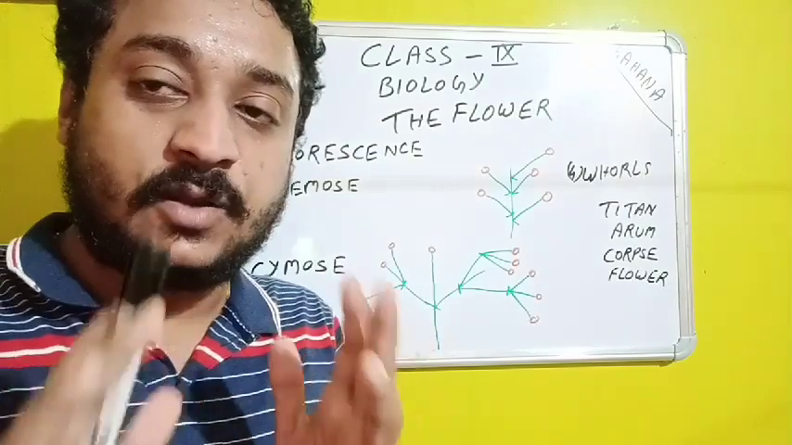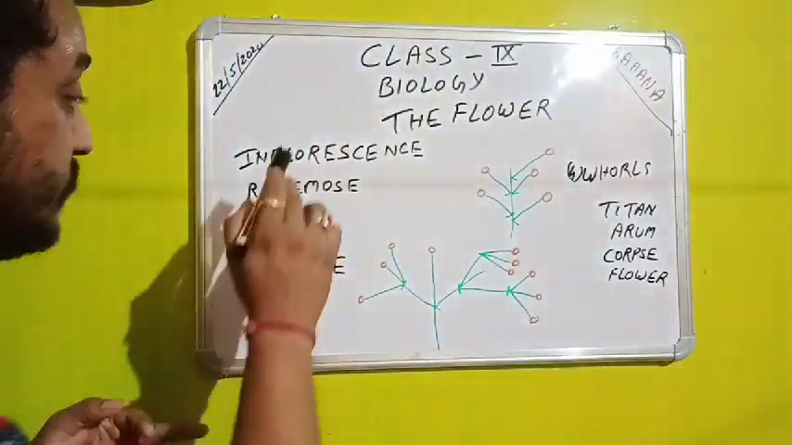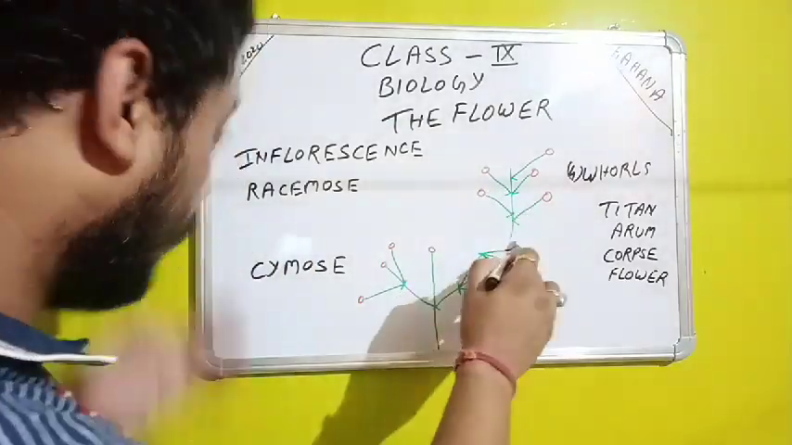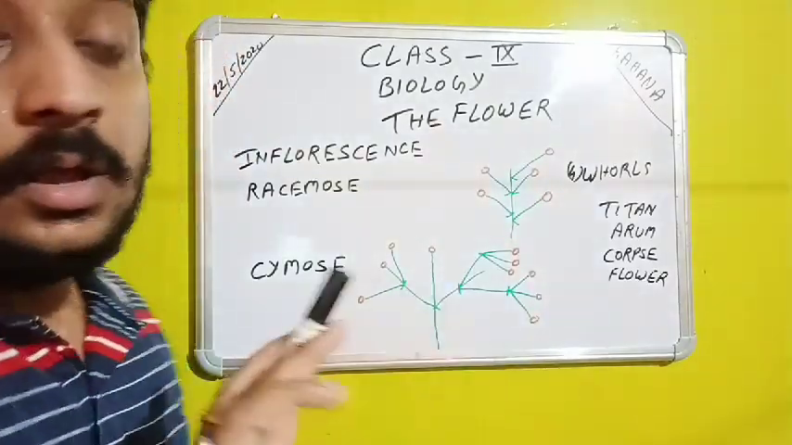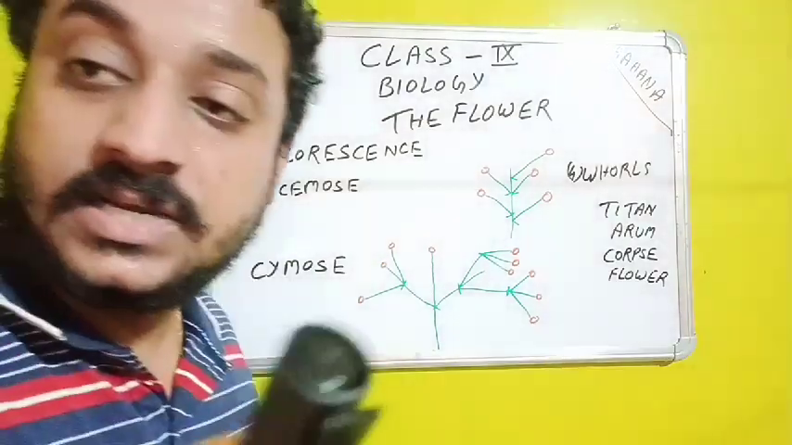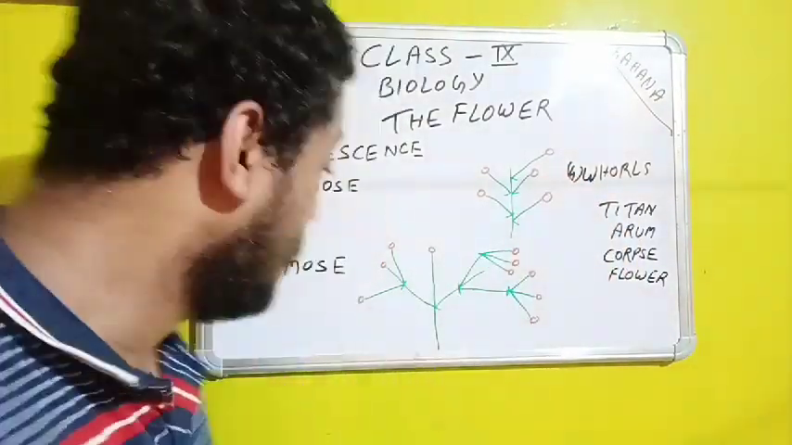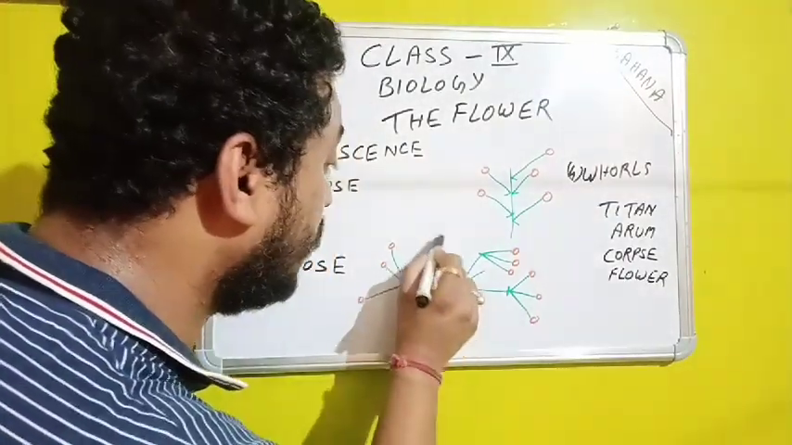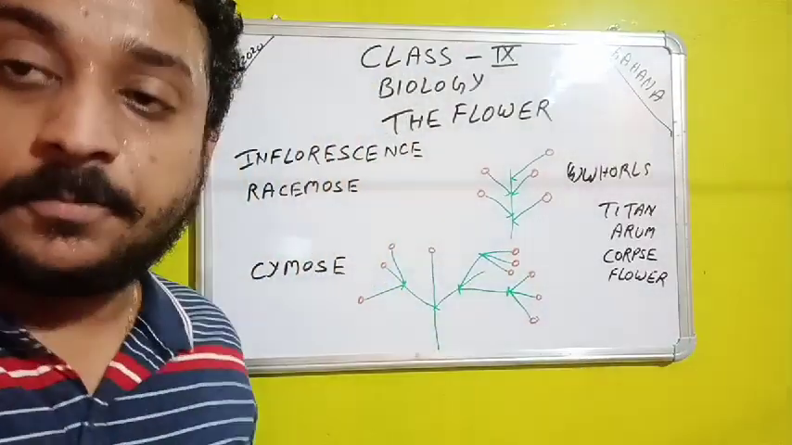Inflorescence means the arrangement of the flowers in the floral axis. So it has two types, racemose and cymose. In racemose, the main floral axis is not terminated at all. It keeps on growing, and that's why the flowers grow side by side but not branched. But in cymose, the main floral axis is terminated into a flower, as well as branched